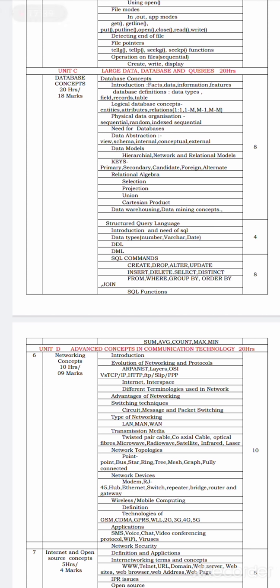Data warehousing, data mining concept. What is data warehousing? How is data mining done? This concept will also be studied in the database concepts chapter.